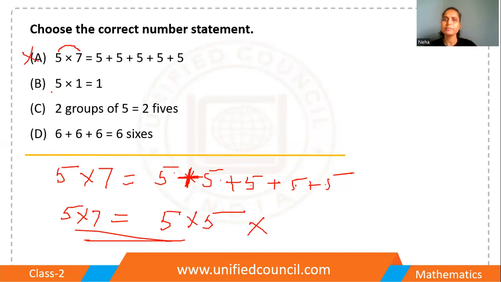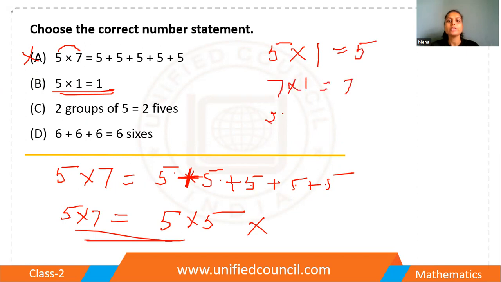Now let's move to statement 2. So 5 times 1 is equal to 1. My dear students, whenever I multiply any number with 1, the number comes itself. 7 times 1, this is 7. 23 times 1, this is 23. Right? So this statement is also not right because 5 times 1 is not equal to 1.